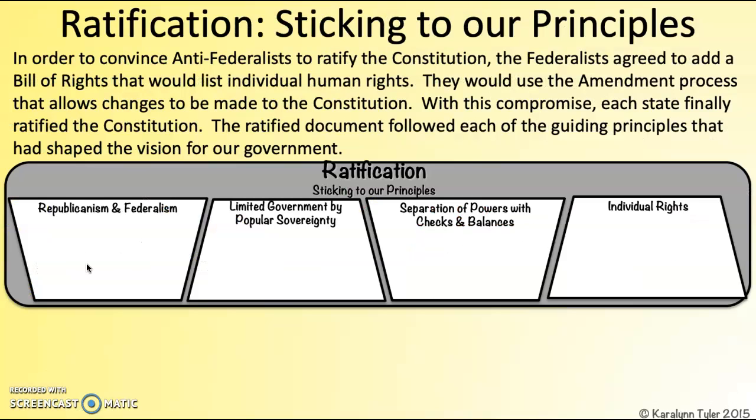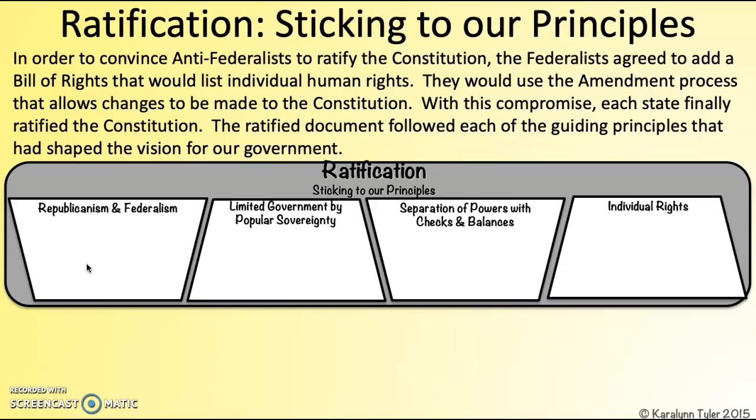Okay? So in order to convince the Anti-Federalists to ratify the Constitution, the Federalists agreed to add a Bill of Rights that would list individual human rights. They would use the amendment process that's outlined in Article 5 of the U.S. Constitution that allows changes to be made. With this compromise, each state finally ratified the Constitution. The ratified document followed each of those guiding principles that had shaped the vision of our government. We had looked at those guiding principles in Notes 2.